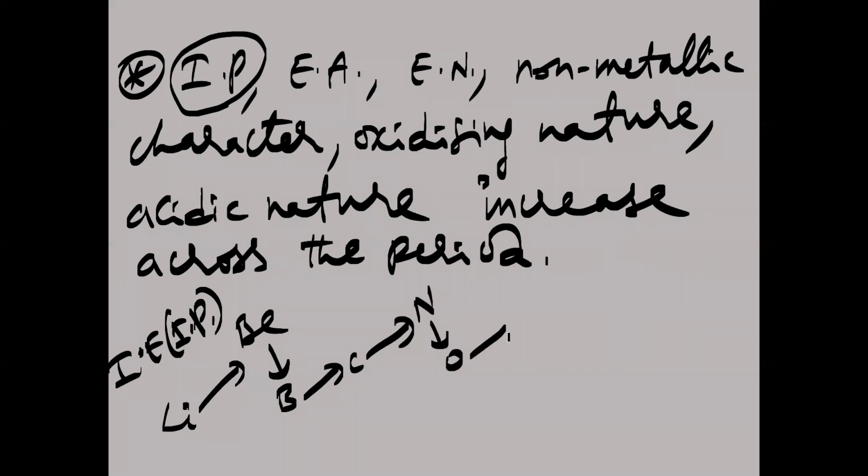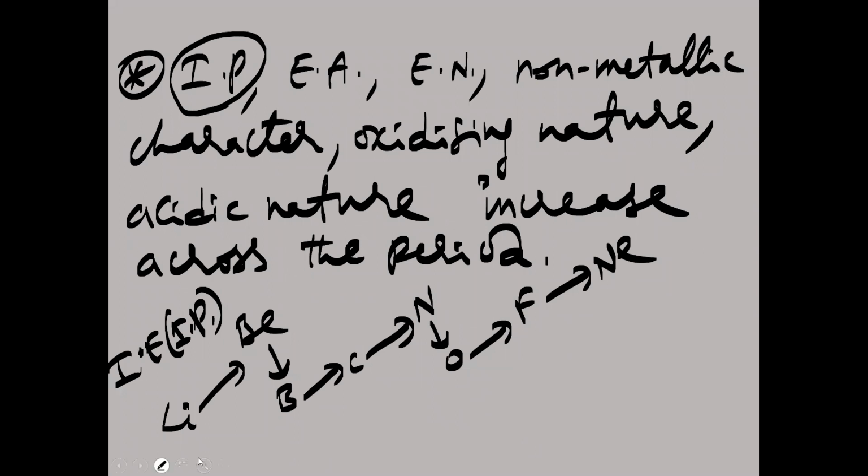Again oxygen to fluorine increases, and fluorine to neon increases. That means there is no regular trend in the values of ionization potential across the period. But generally we take the statement that ionization potential also increases from left to right across the period. This point we have to understand.